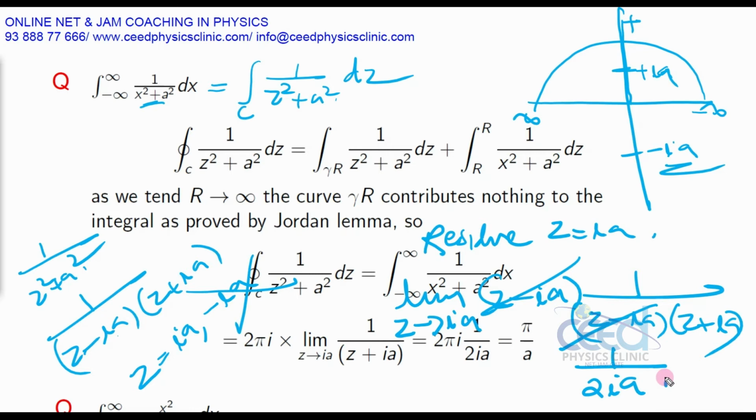Once I get this residue value, what is the integral? Integral is equal to 2 pi i into the sum of residues. We have only one residue, that is 1 by 2 ia. So the 2 cancels, the i cancels, and the final result will be pi by a. So this will be the answer.